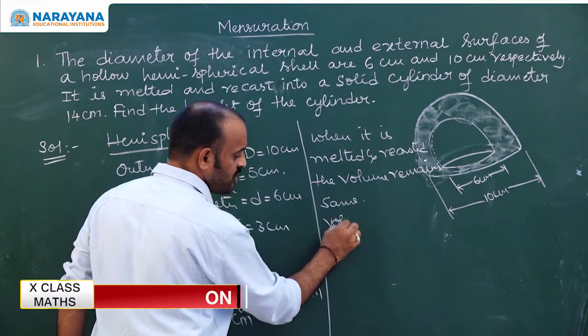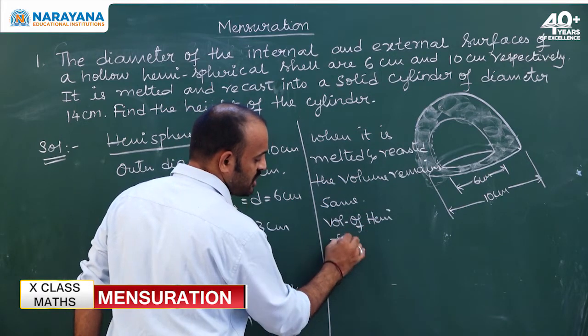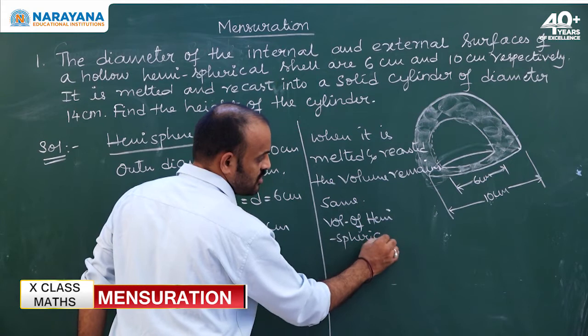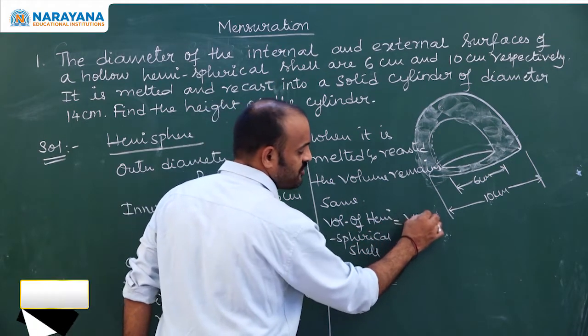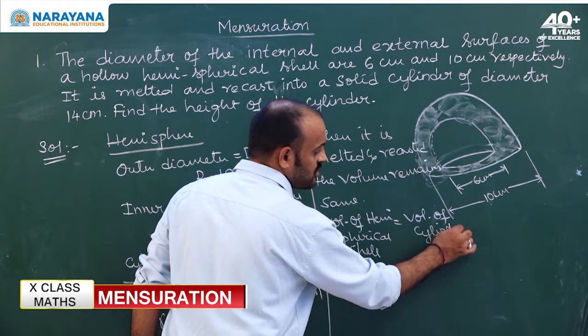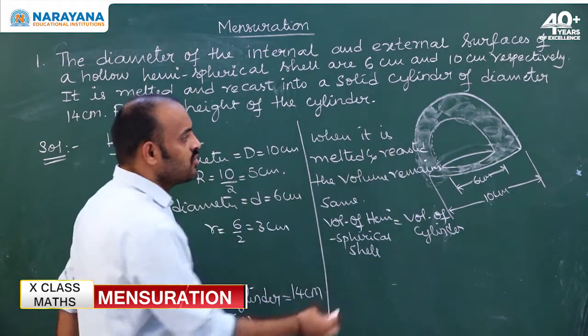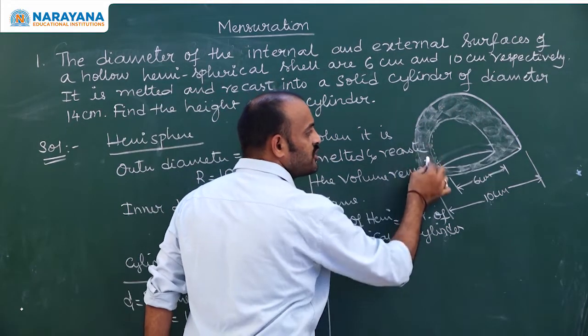That means volume of hemispherical shell is equal to volume of cylinder. See here, the shell is the volume that we are going to find out.